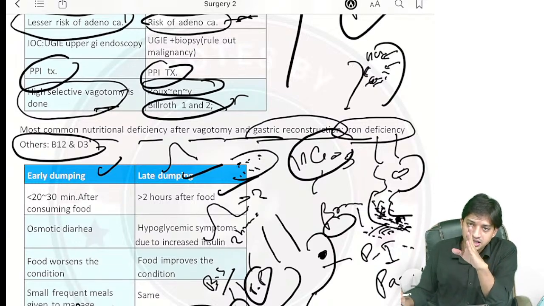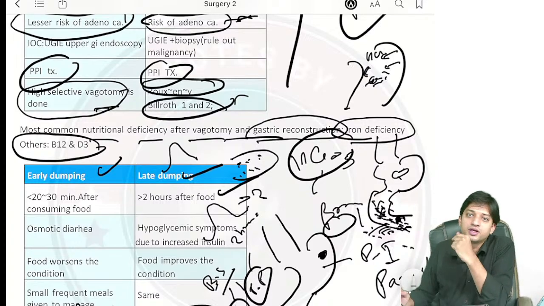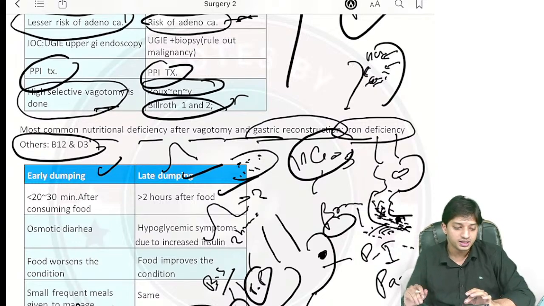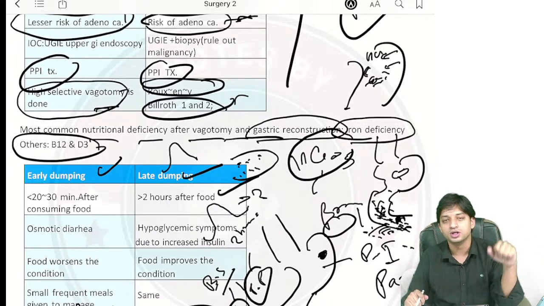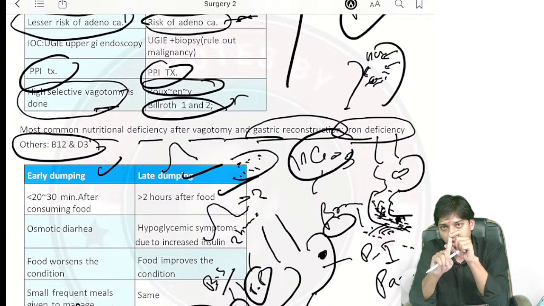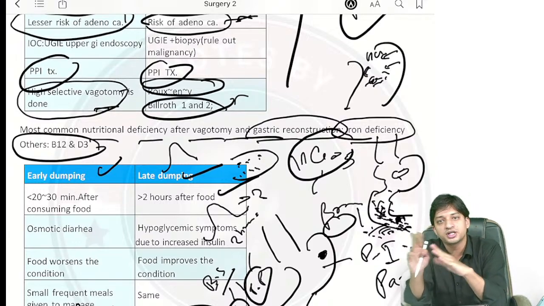Now tell me something about the absorption of vitamin B12. B12 absorption is a very unique story. Yes, and acid increases iron absorption. Very good. Right. So two things: iron absorption taking place from the duodenum, and acid increases iron absorption. Very good. One important point we have discussed from biochemistry.